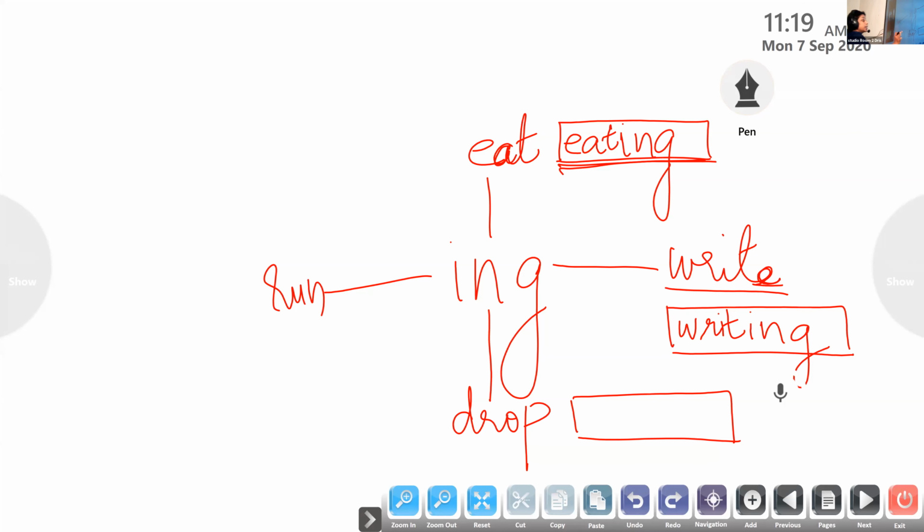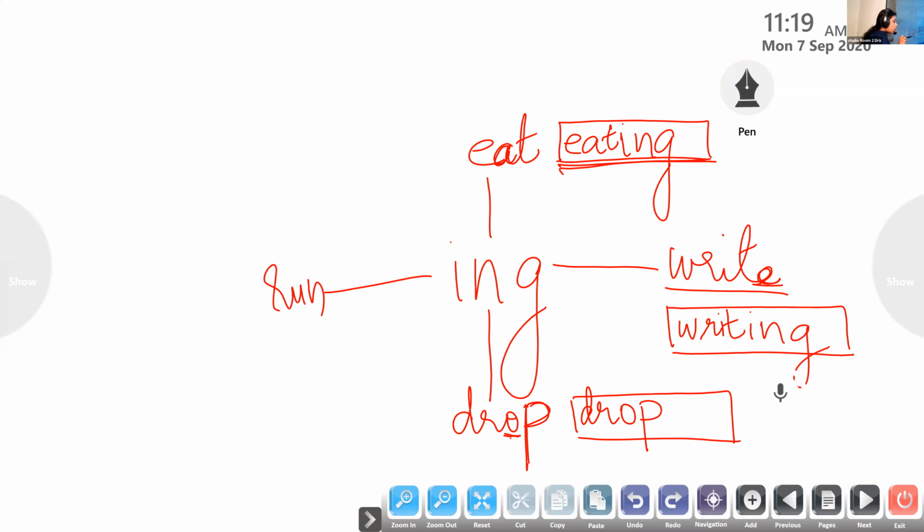Dropping. This is the third rule we are following. So the last letter has to be doubled. I've already told you a clue: if the letter before the last letter is a vowel, it has to be doubled. So we have to double the last letter before adding ing to it. Suhana, tell me the spelling of the word dropping. D-R-O-P-I-N-G. No. I told you one clue.